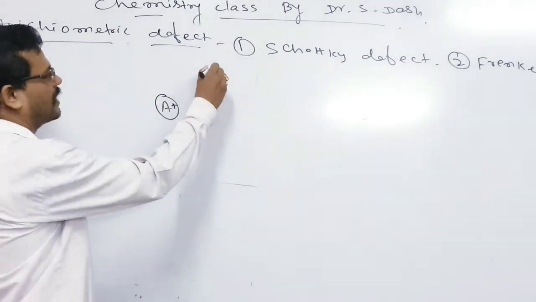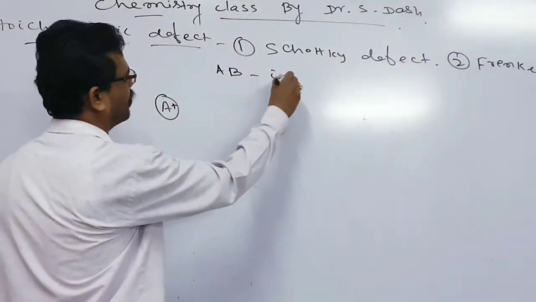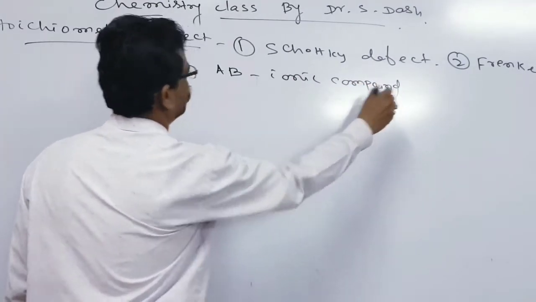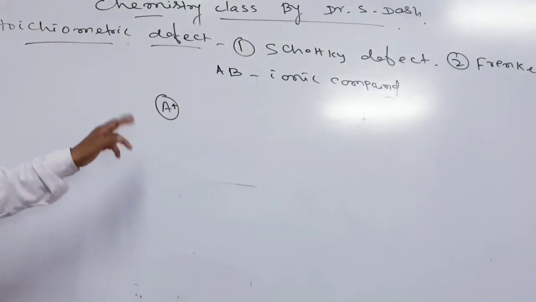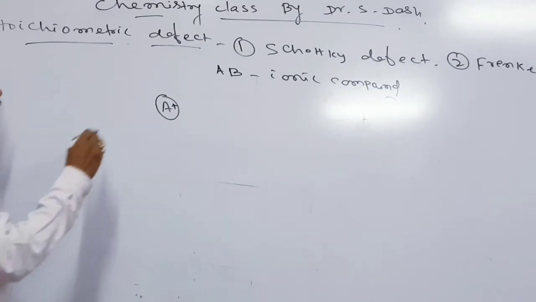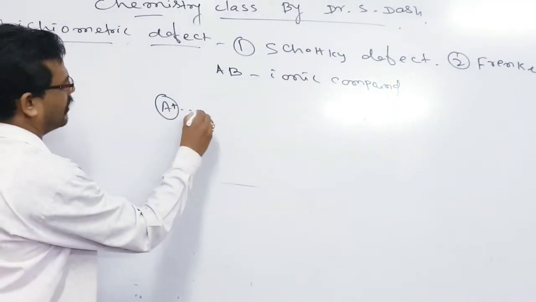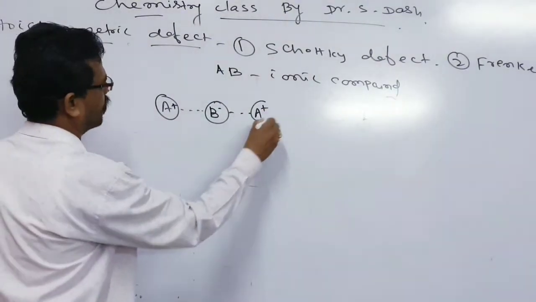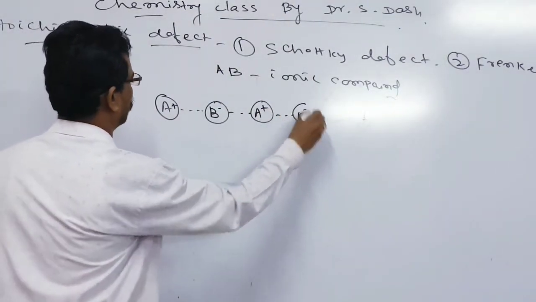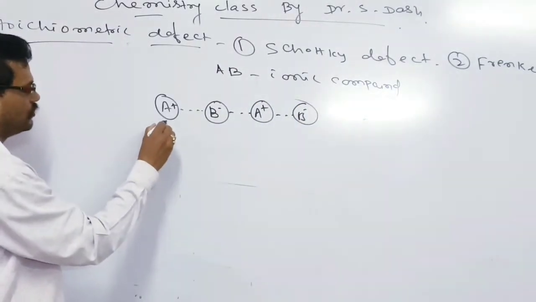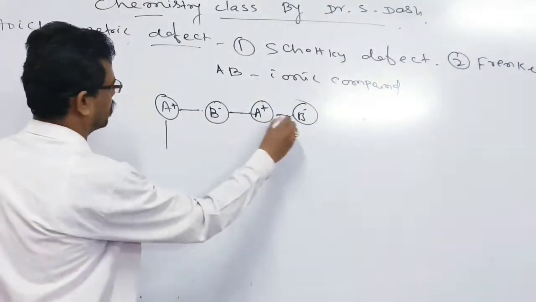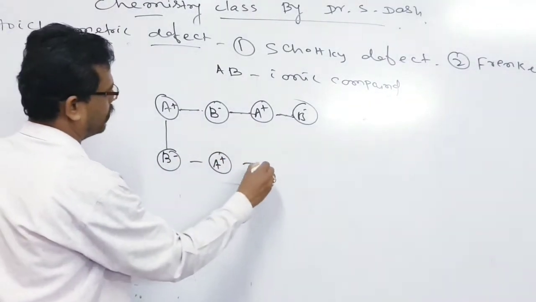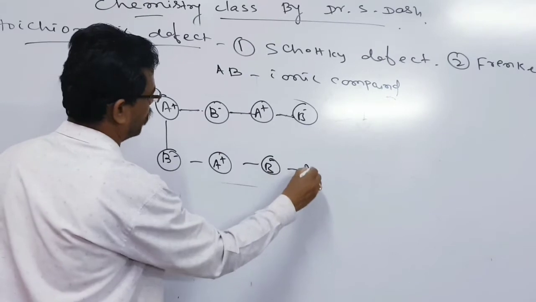We have to take a compound AB. AB is an ionic compound, and with this compound we have to show how the Schottky defect and the Frenkel defect are found. A is a cation and B is an anion. They are held by an ionic bond, A plus B minus. So you see A plus B minus, that is B minus A plus B minus A plus.